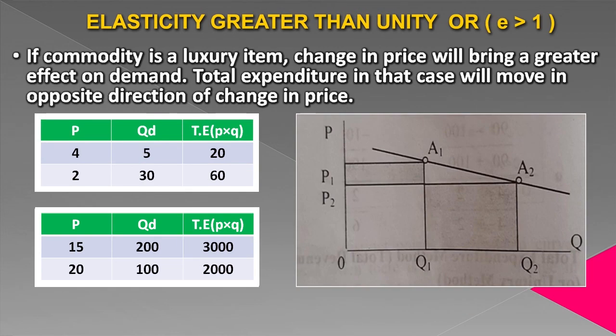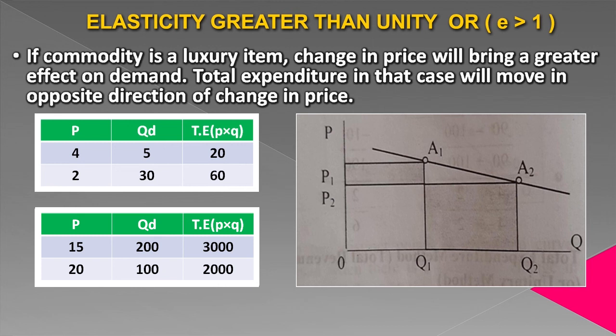Now, elasticity greater than 1. This is the case of luxuries. If a commodity is a luxury item, change in price will bring a greater effect on the demand because people will stop buying the commodity if price increases, due to the fact that it's a luxury item. It's not a necessity. It is not necessary for our survival. So we stop consuming a commodity if the price of a luxury item increases. So total expenditure in that case will move in the opposite direction of change in price.